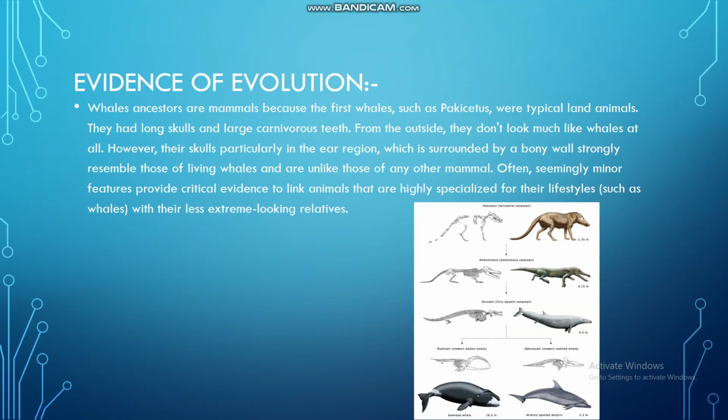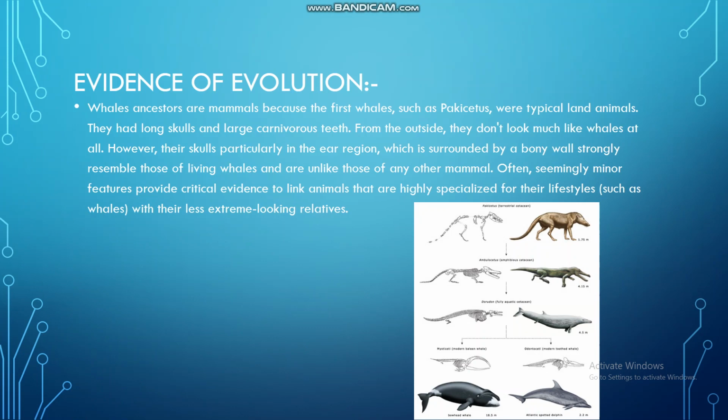One of the evidence of evolution is whales' ancestors. Whales' ancestors are mammals because the first whales, such as Pachycetus, were typical land animals. They had long skulls and large carnivorous teeth. From the outside, they don't look much like whales at all.